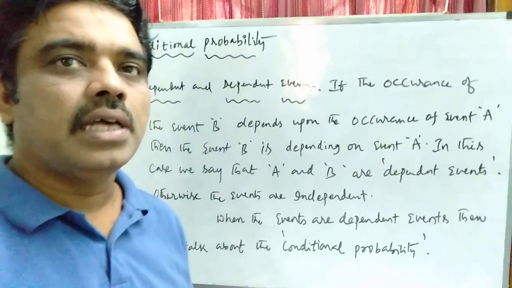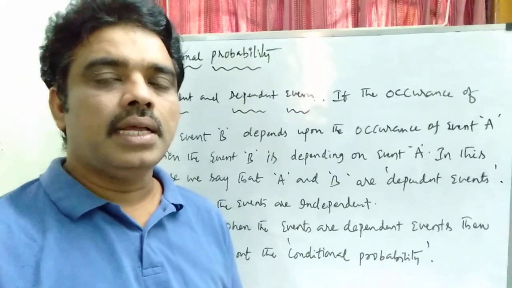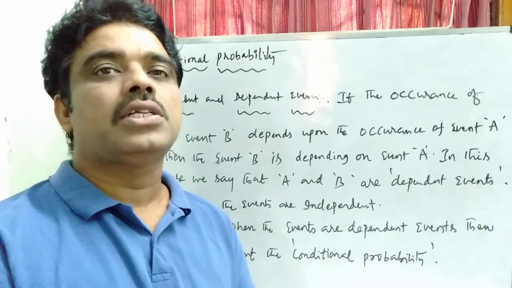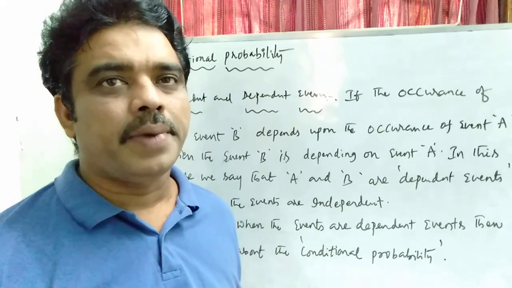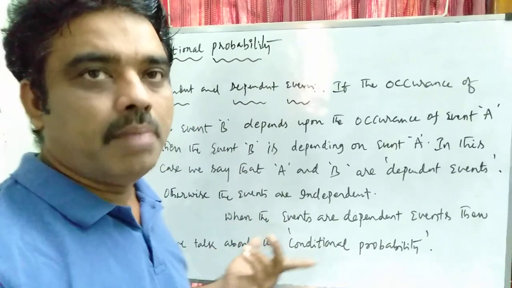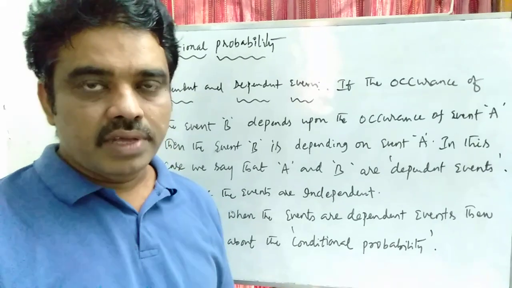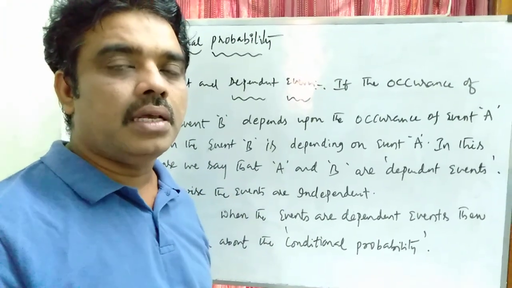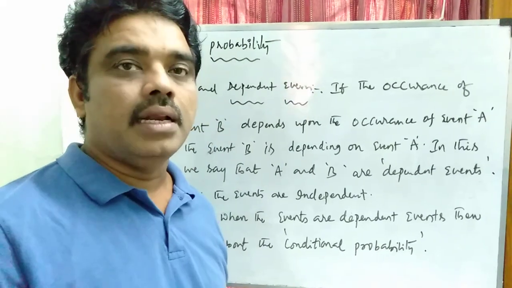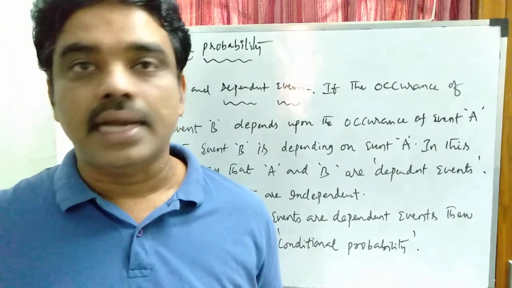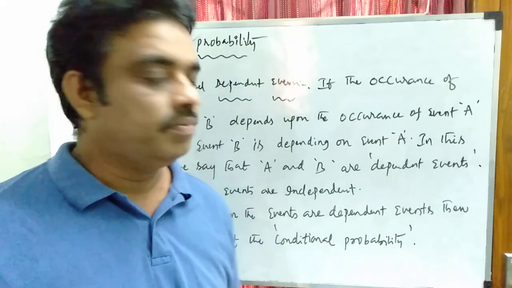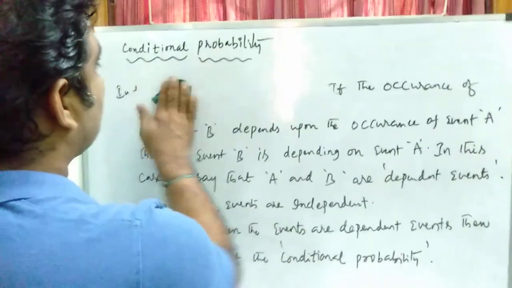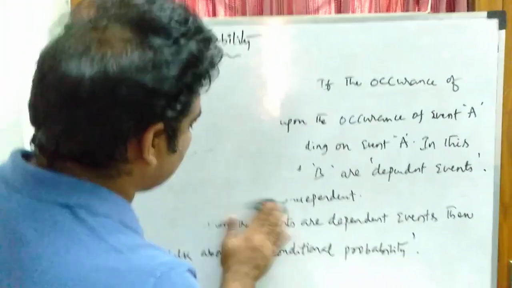So when the events are dependent events, then we talk about conditional probability. If the events are independent, there is no change; the probability remains the same. When the second event is depending on the first event, then there exists a case of conditional probability. So how do we define conditional probability? Now see the definition.